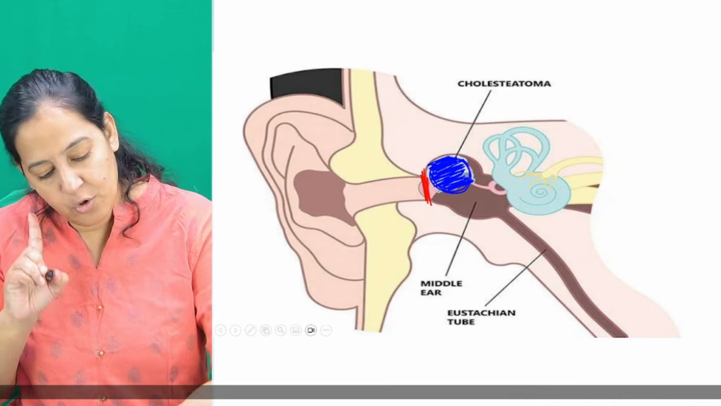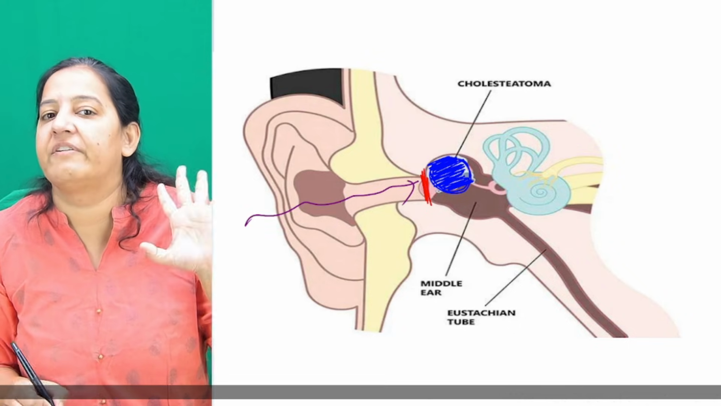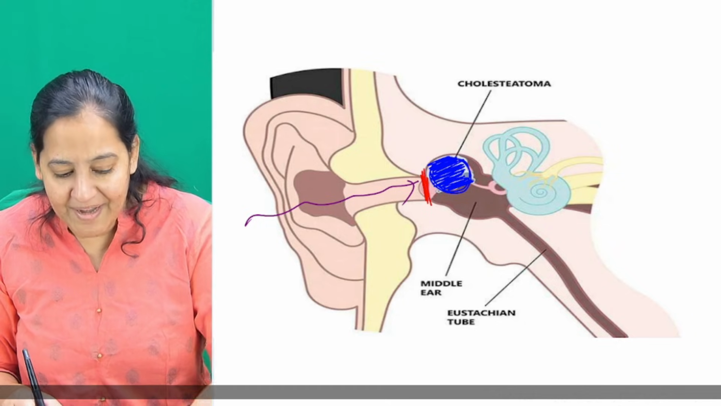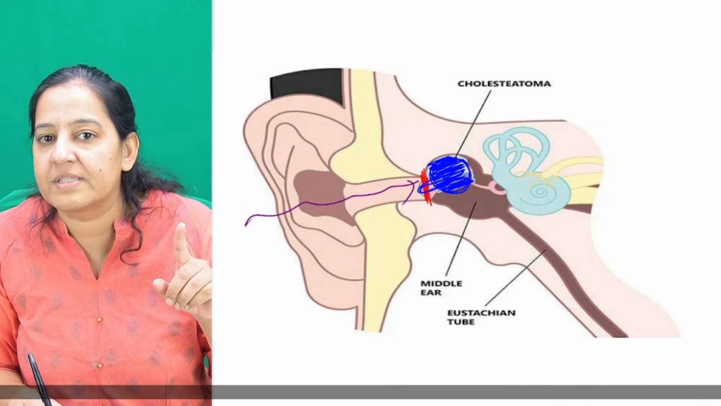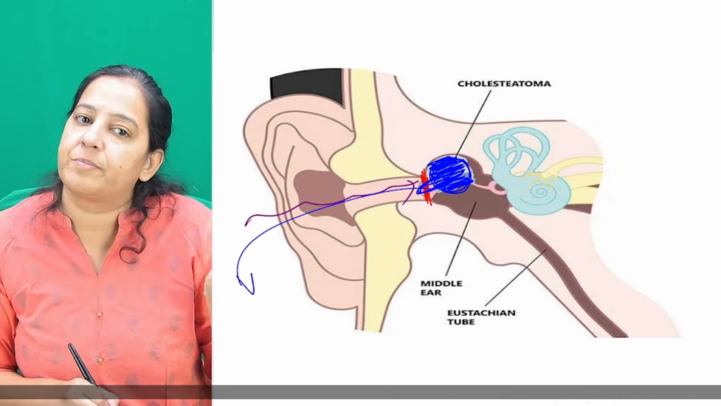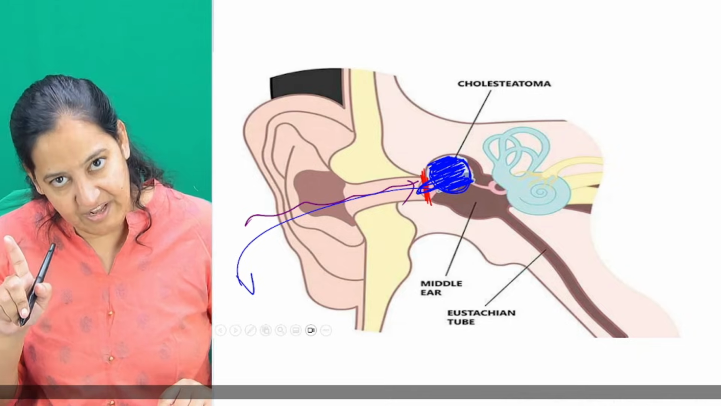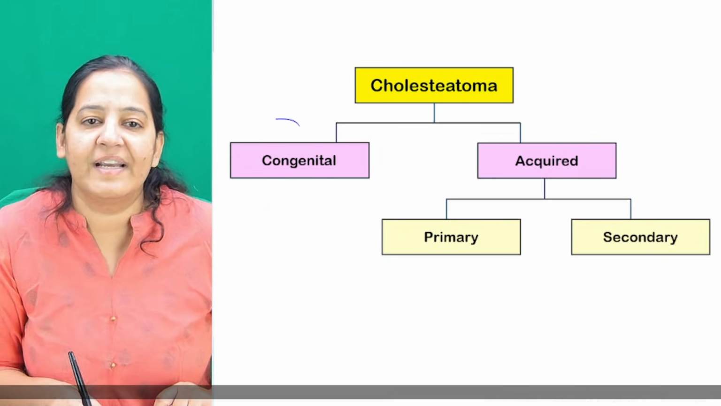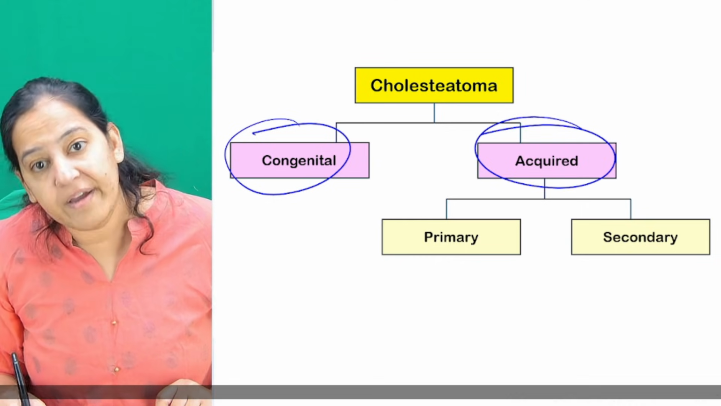How does it present? Only one complaint: the patient has conductive hearing deafness, and sometimes the tympanic membrane gets ruptured because of this. In that case, otorrhea is also present, a discharging ear along with deafness. That's congenital. Coming to acquired, which is of two types.